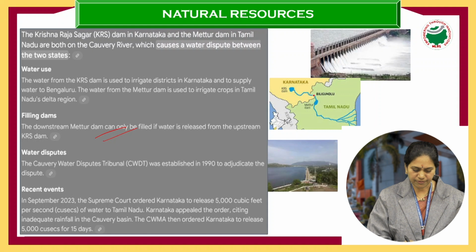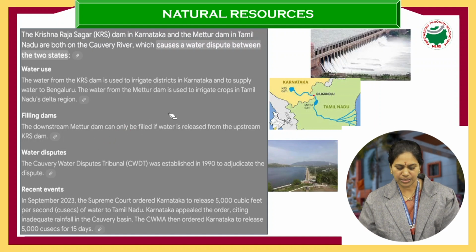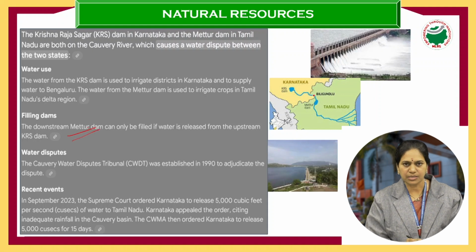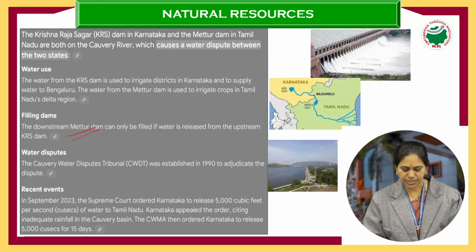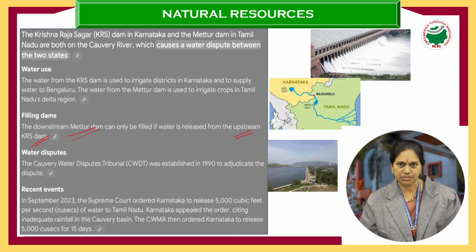The major conflict is that the downstream Mettur Dam can only be filled if water is released from the upstream Krishnarajasagar Dam. Because Mettur Dam is in the downstream, the water has to be released from the Krishnarajasagar Dam from the upstream.